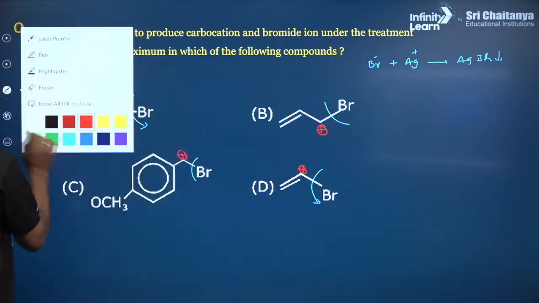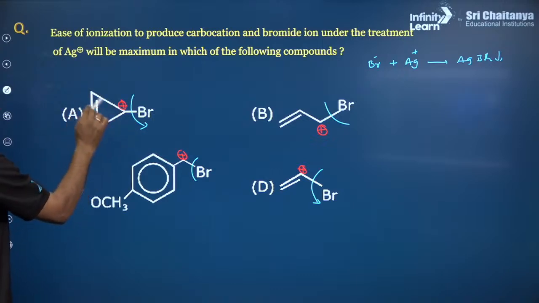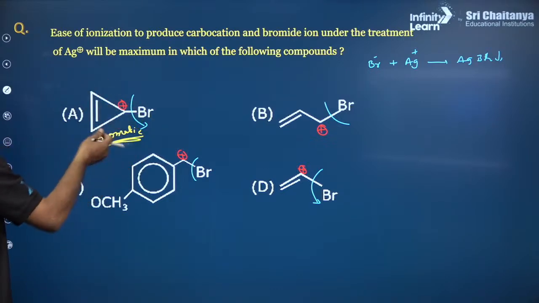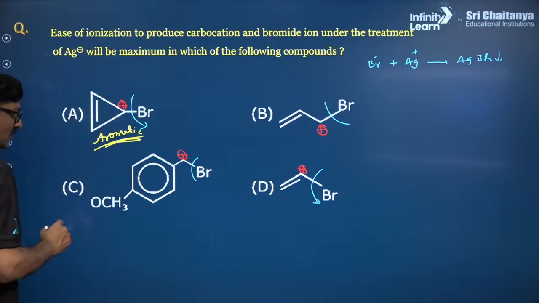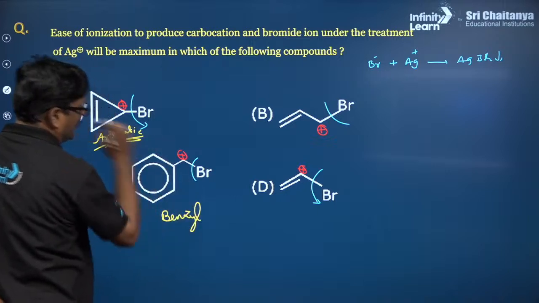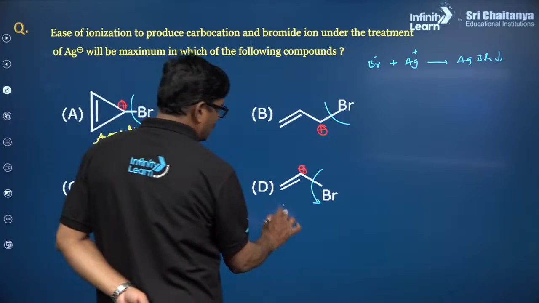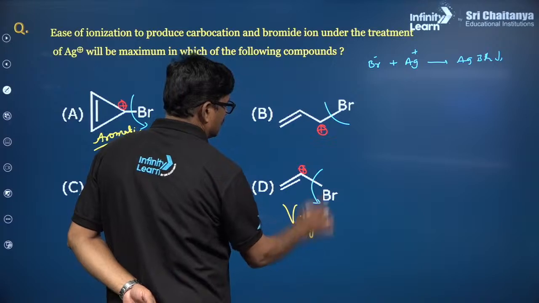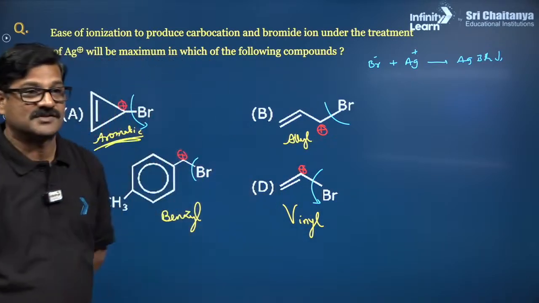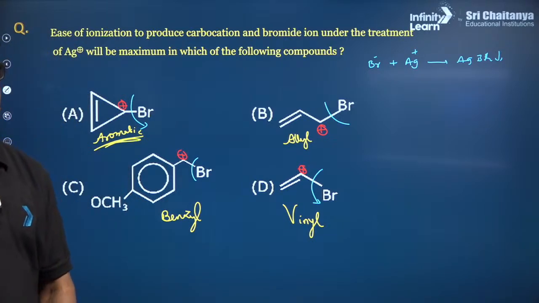Now let us talk about this one. This is the cyclopropenyl carbocation, it is aromatic. Because of this bond, it becomes aromatic, so it is super stable. Now it is a benzyl carbocation. Now it is going to be a vinyl carbocation. It is going to be an allyl carbocation. Among all, which is going to be more stable? Altamash.